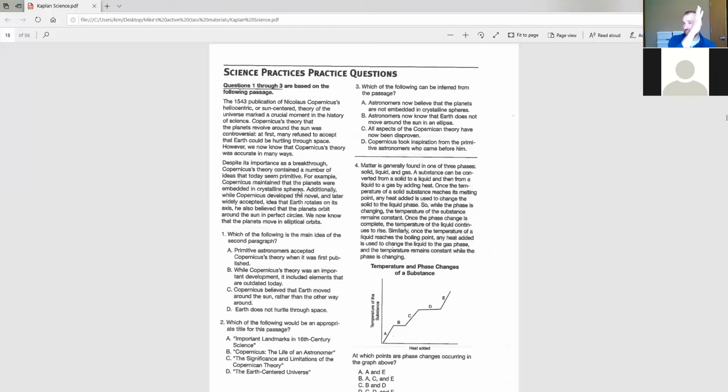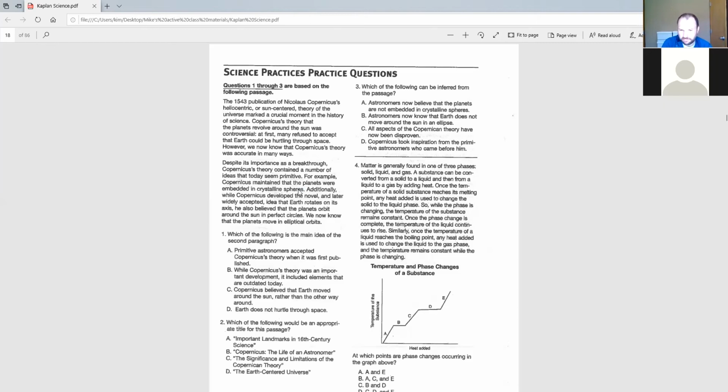And then once it reaches the boiling point, the same thing happens. Temperature stops increasing, stays the same. And as more heat is added, more of that material changes from liquid to gas until all of that liquid is turned into gas, and then the whole process starts over again.